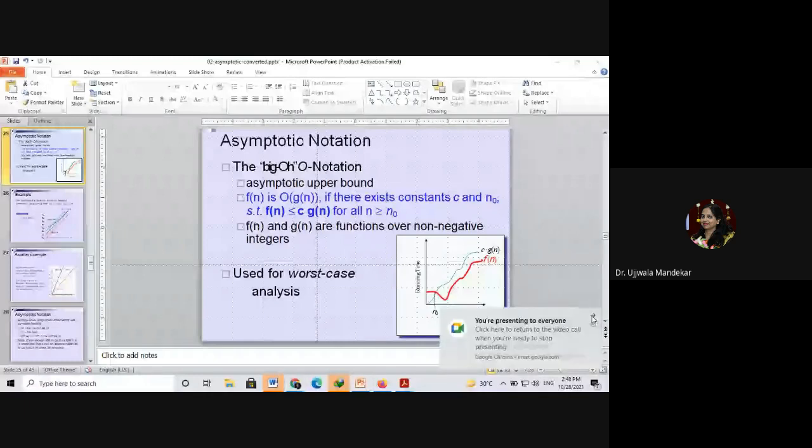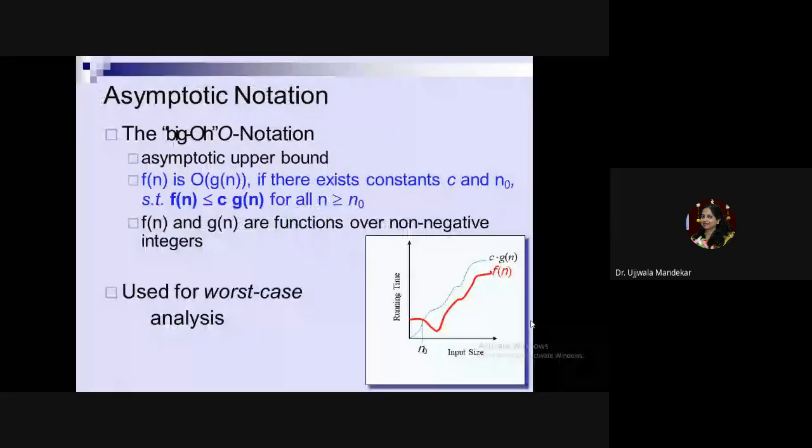Big O notation means that suppose you want to calculate the upper bound, the upper time required for the execution of the algorithm, then it is measured in terms of big O. It always gives you the upper bound. Now, how is this upper bound calculated?